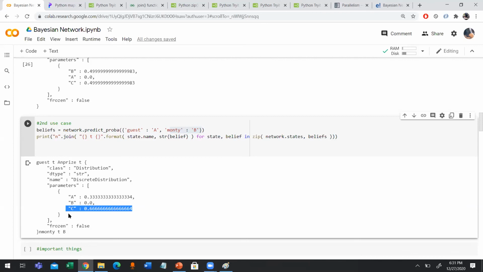So there is not a 50% chance of the prize being behind A and C, right? So Bayesian networks are used in such cases that involve predicting uncertain tasks and outcomes. That was a simple demo of how a Bayesian network can model the Monty Hall problem. I hope you found that interesting, but there is some sort of mystery behind why there is a 66% chance of a person winning when he switches his choice of doors.